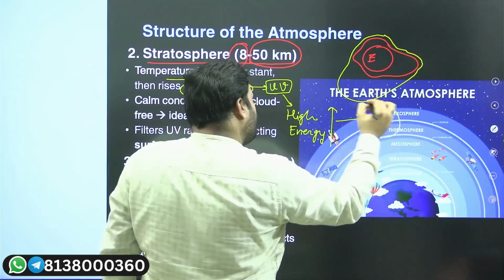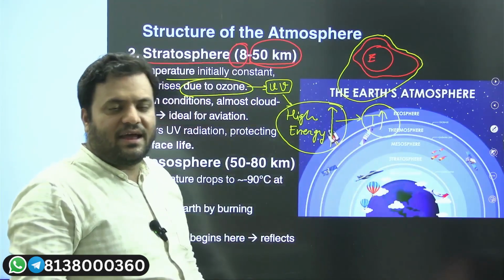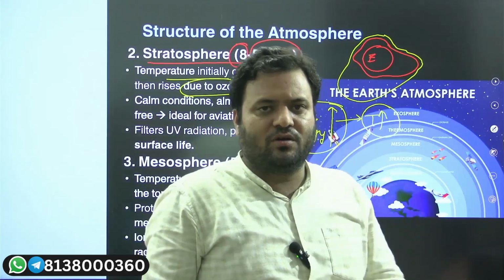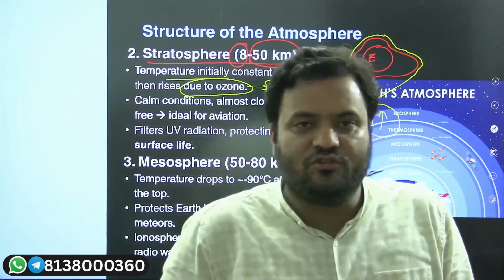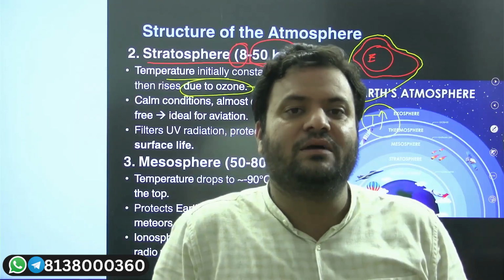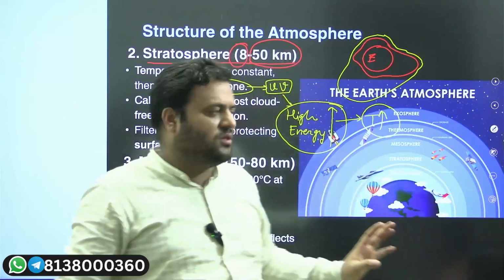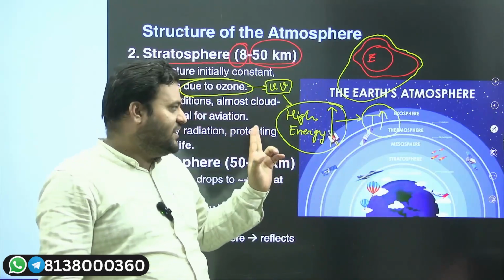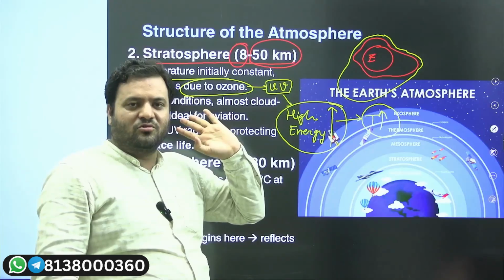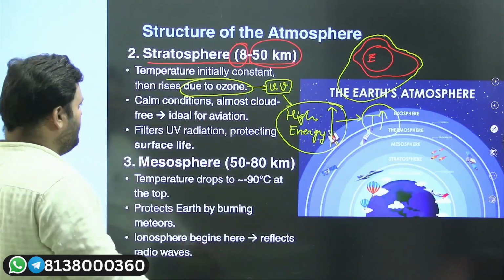Why do we see a rise in temperature at the earth's surface? Because it's the surface which absorbs the incoming solar radiation. Similar absorption is done in the stratosphere, and its temperature is also going to increase, same as that of the earth's surface.